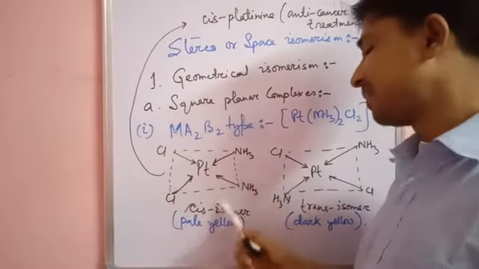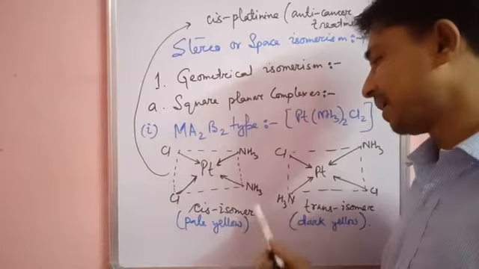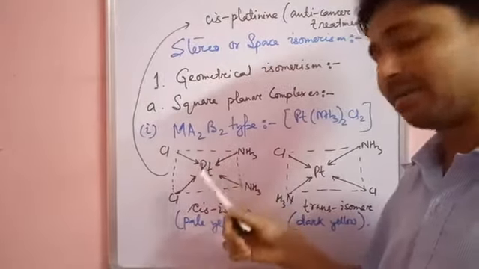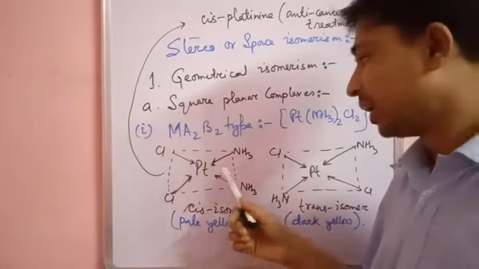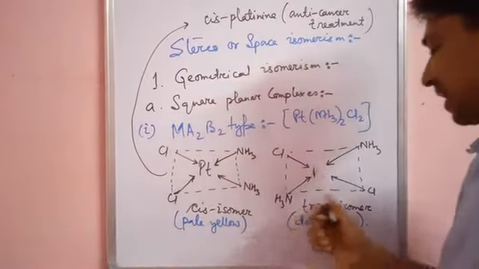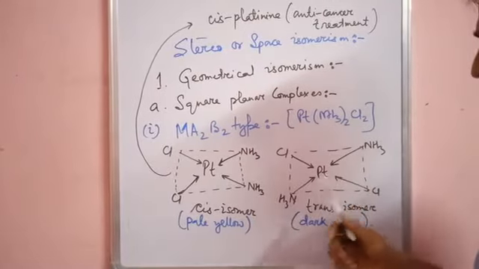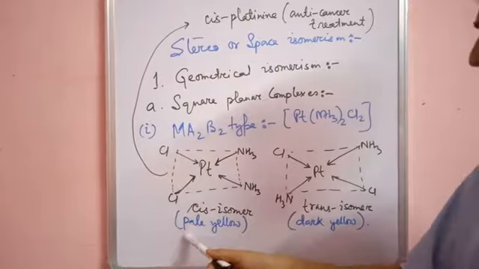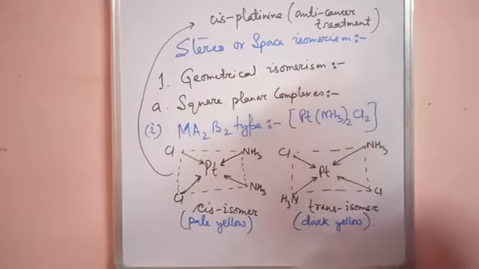The same type of ligands differ in their positions, or spatial arrangement, around the central metal atom or ion. Here the two NH3 are on the same side, so it is called the cis isomer. But here the NH3 are on different sides, so it is called the trans isomer. The cis isomer is pale yellow and the trans isomer is dark yellow.